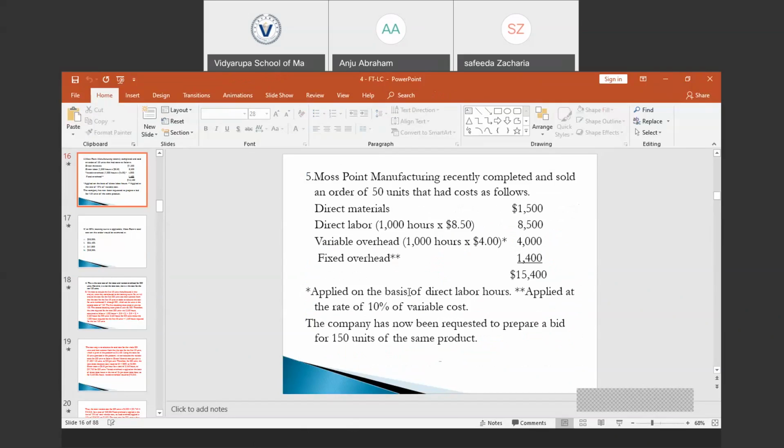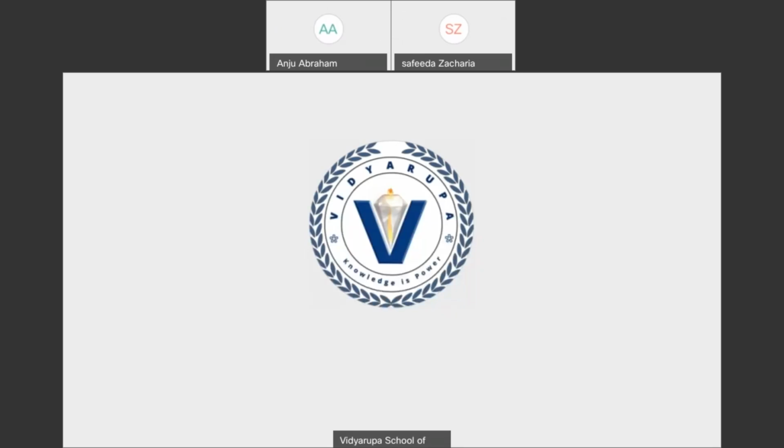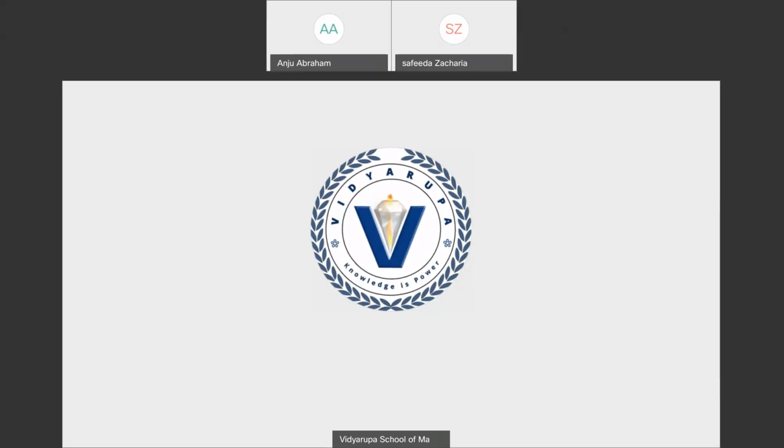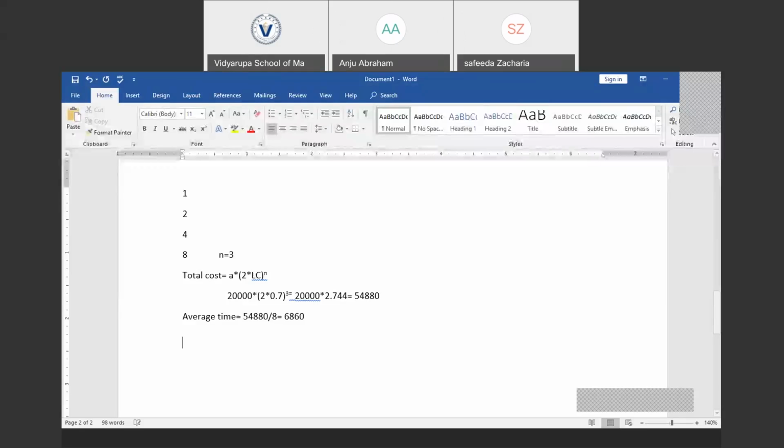For this question, the learning curve is 80%, and the A, that is the cost to produce the first 50 units, will be 15,400. Right.